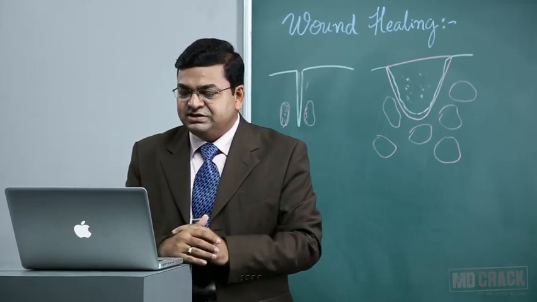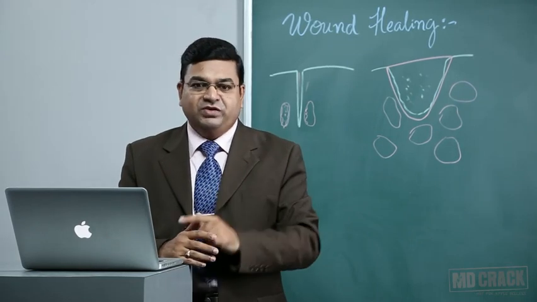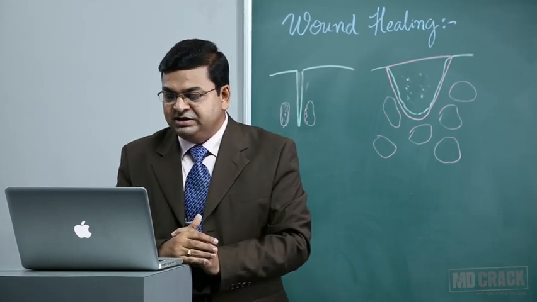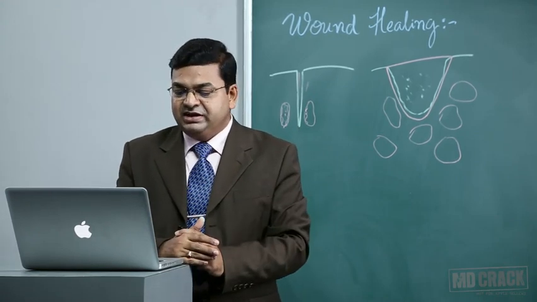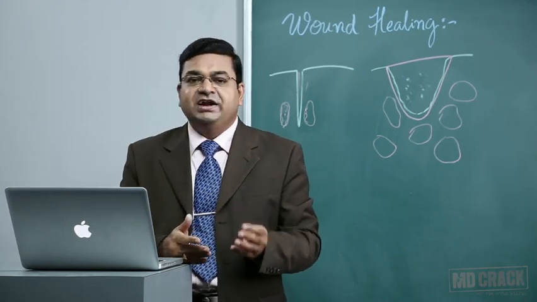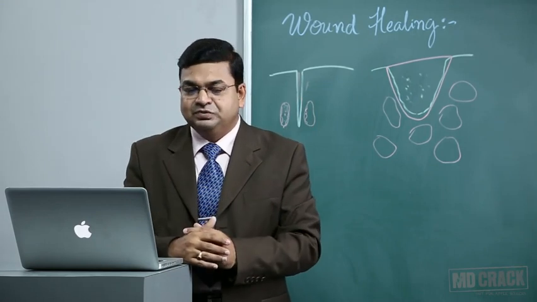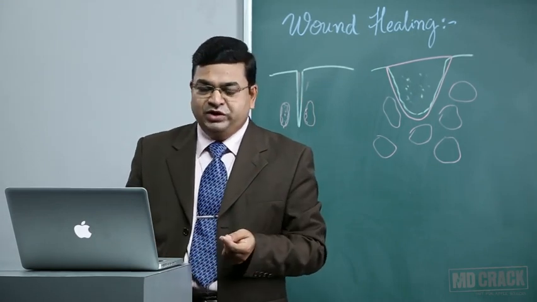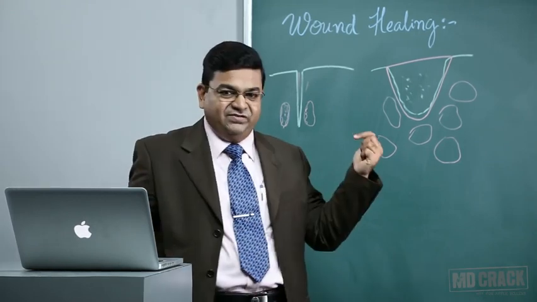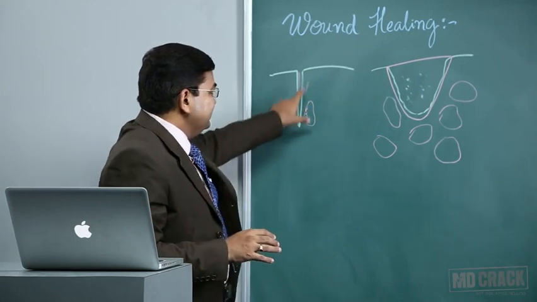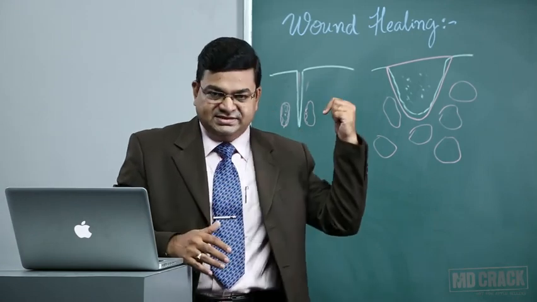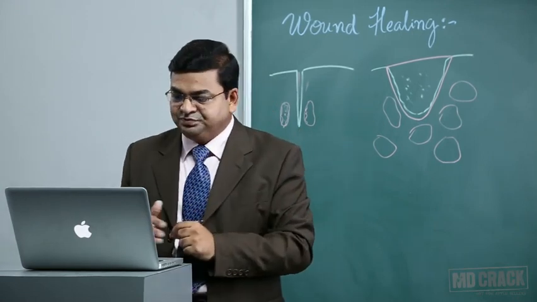This entire process of cutaneous wound healing is divided into four phases: the phase of inflammation, followed by granulation tissue formation, followed by epithelial cell proliferation, and finally wound contraction with deposition of extracellular matrix and remodeling of the scar that is formed. So remember, there are two types of cutaneous wound healing, by first intention and by second intention, and that is the difference. The amount of scar formed with healing by first intention will be very minimal compared to healing by secondary intention.